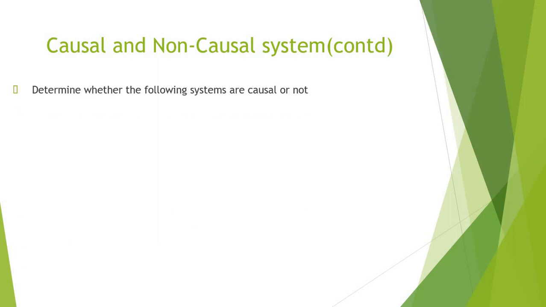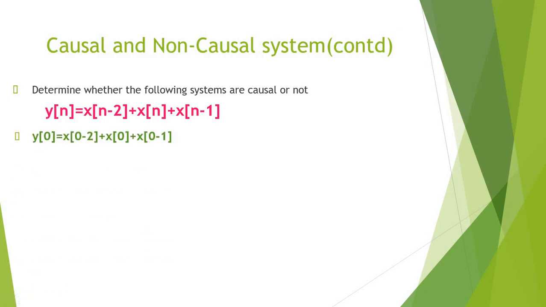Now let us have some more examples to practice. Here we have a discrete time system: y of n is equal to x of n minus 2 plus x of n plus x of n minus 1. We have to find the value of the output at 3 different time instants. At n equal to 0, y of 0 is equal to x of minus 2 plus x of 0 plus x of minus 1. So at time index 0, we are depending upon the past input and present input. We are not depending upon the future input.